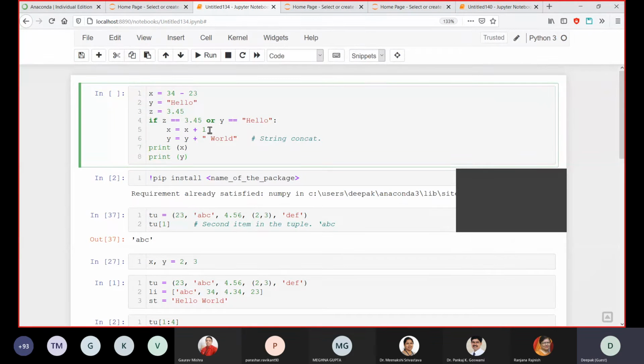So my memory is, just give me some time. Whenever you run this, it always creates a new cell at the bottom. But yes, there is a shortcut to add a new cell. I think it is Shift plus Enter.